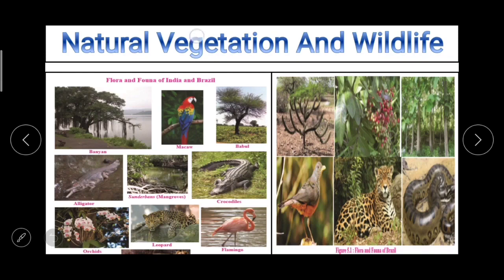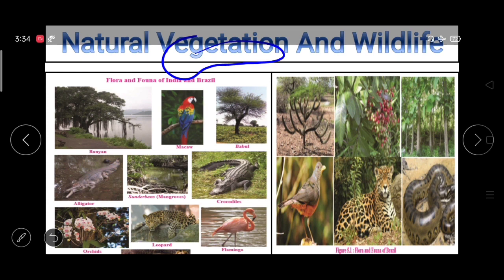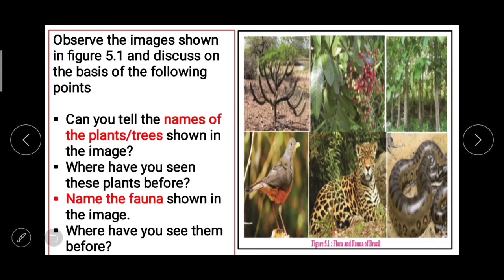But here the thing which we should know is the meaning of vegetation, which means plants in general. Vegetation is what? Plants in general, or all the plants that are found in a particular place. So when we say natural vegetation of Brazil, the plants of that particular area are called that, or the natural vegetation of India. So the word vegetation is not only related with plants but with the plants found in a particular place. And the word wildlife, you already know about.